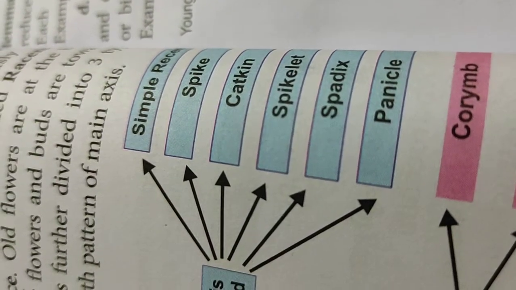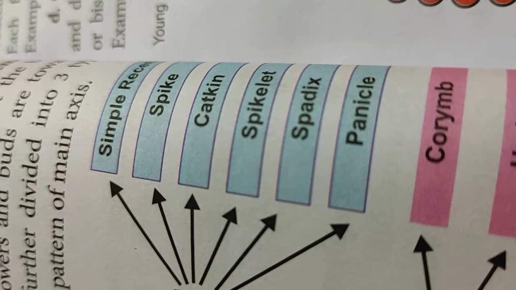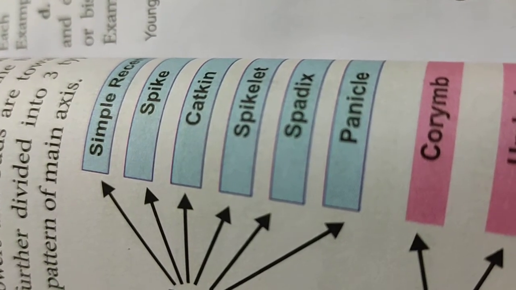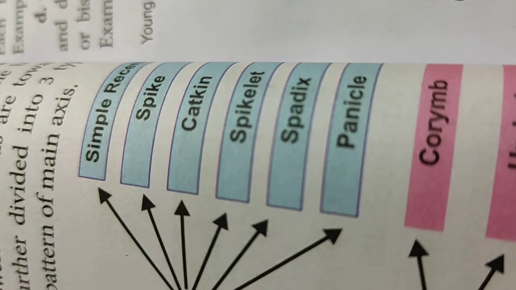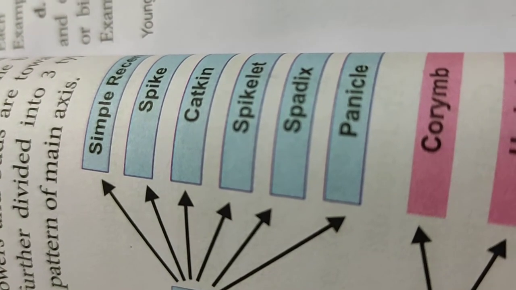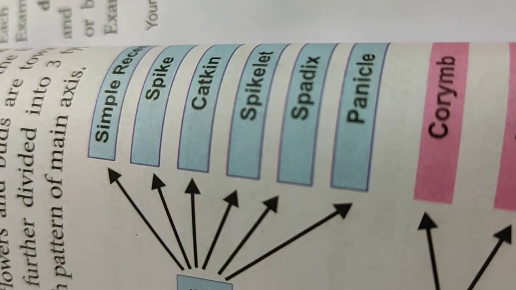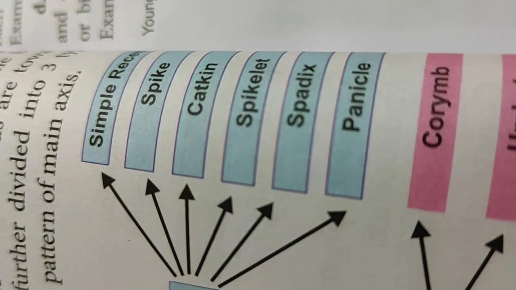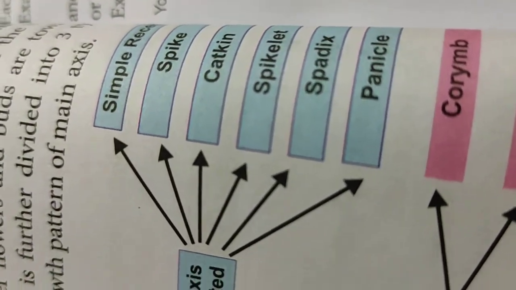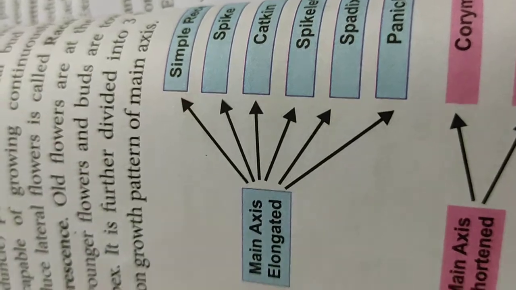Fourth type is called catkin. Fifth type is called the spadix. This is the way to arrange the types of the racemose inflorescence where the main axis is elongated. 6 types are there. So the first one we will call the simple raceme.